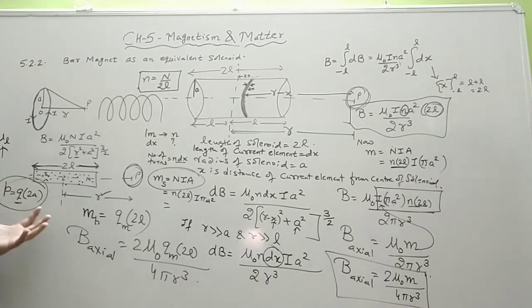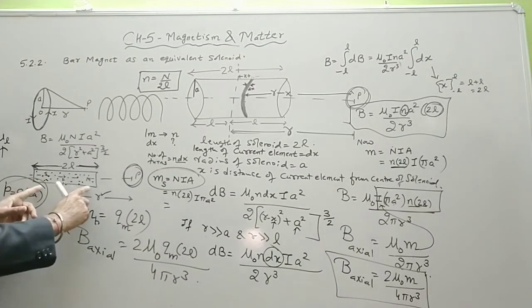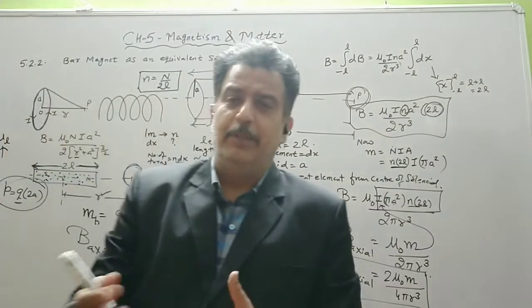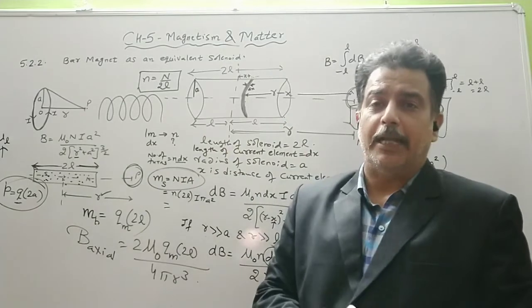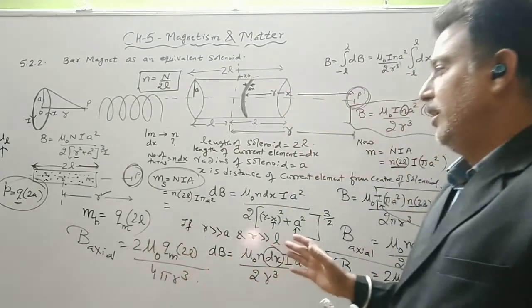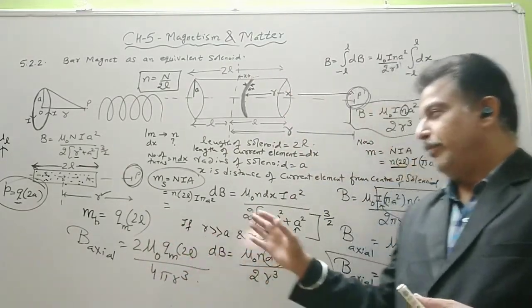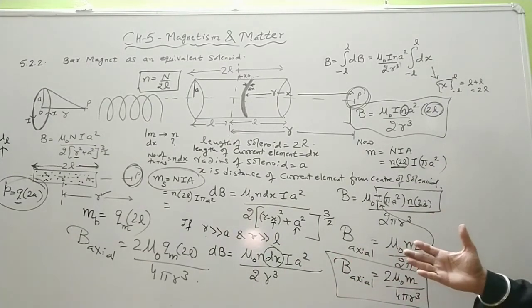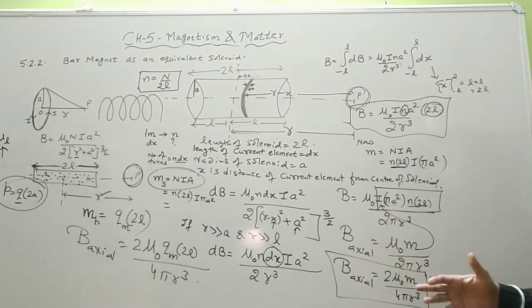So in the coming days, we will see that this bar magnet behavior is similar to that of an electric dipole, and you can see the analogy between the derivations also. In the first chapter, we have a formula which was 2 kp upon r cube.